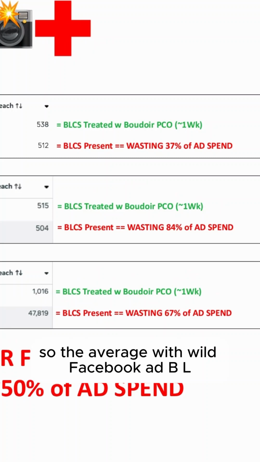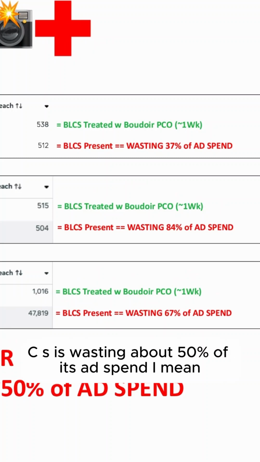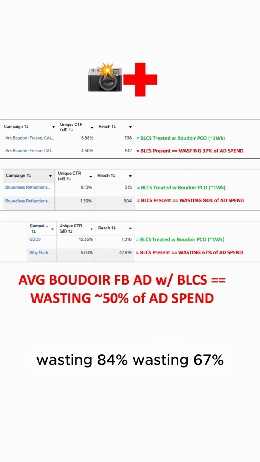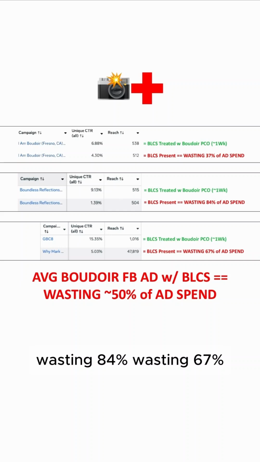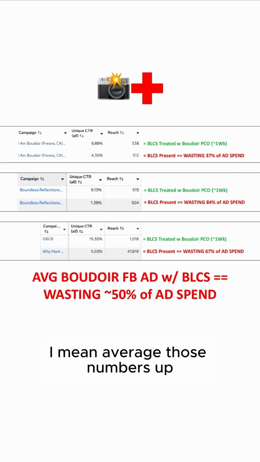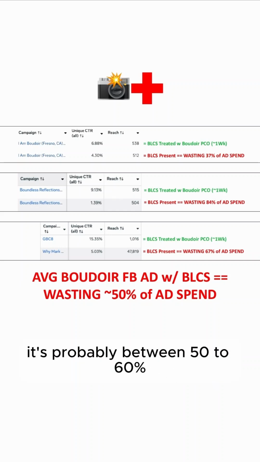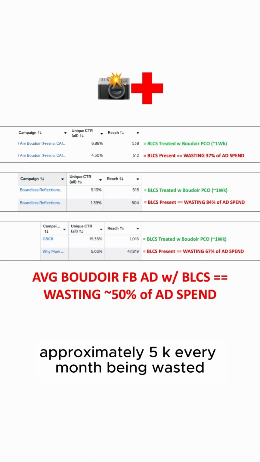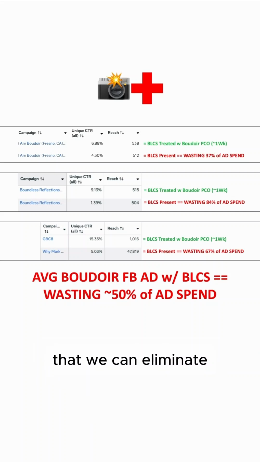So the average Boudoir Facebook ad with BLCS is wasting about 50% of its ad spend. Look at these numbers here: wasting 37%, wasting 84%, wasting 67%. Average those numbers up, it's probably between 50 to 60%. So if they're spending 10 grand a month, approximately 5K every month is being wasted that we can eliminate.